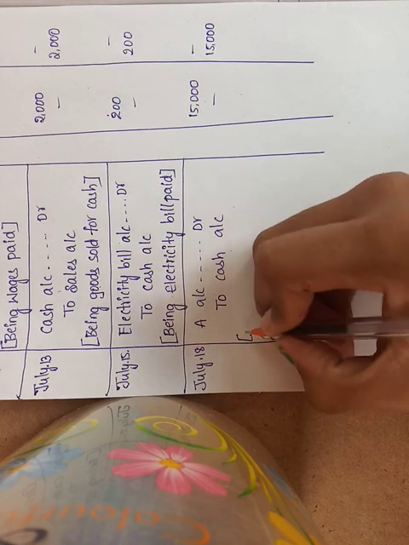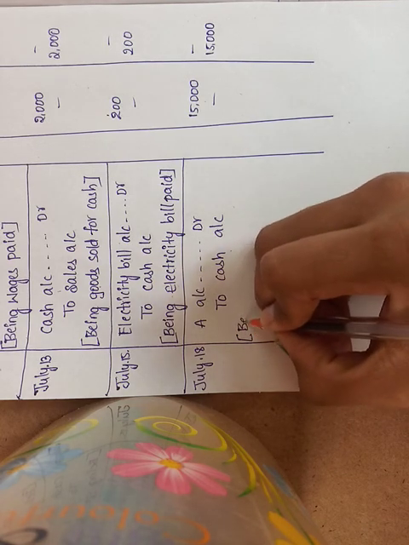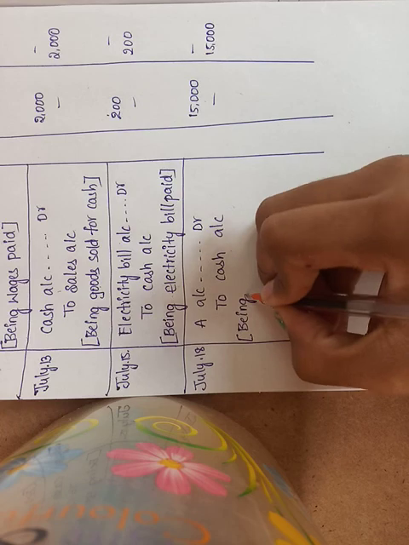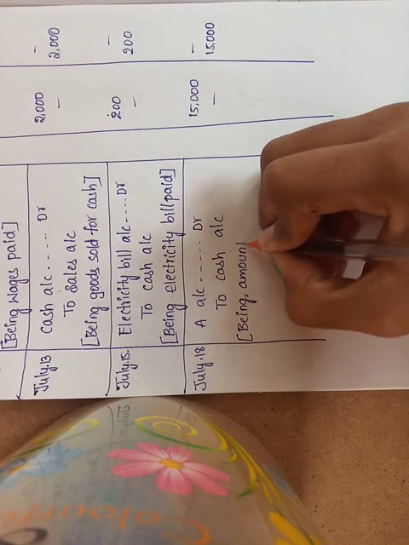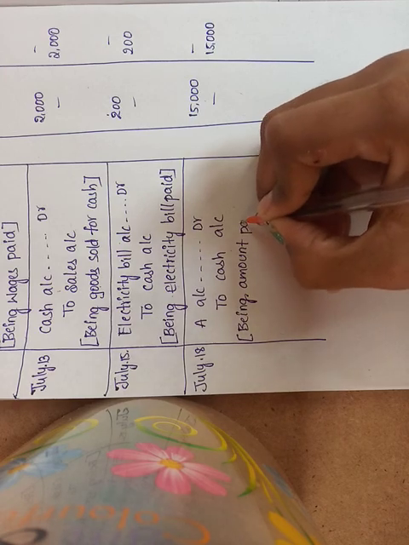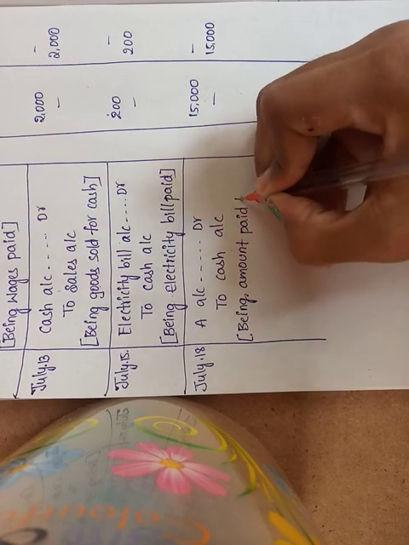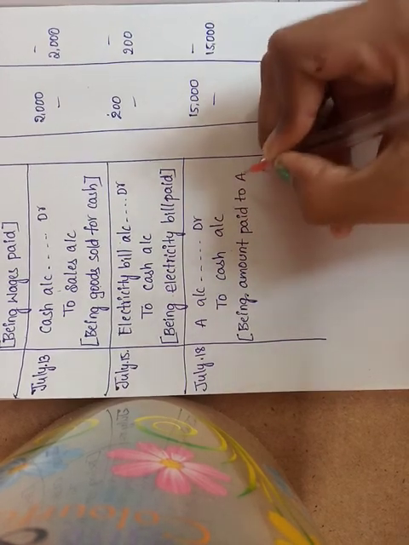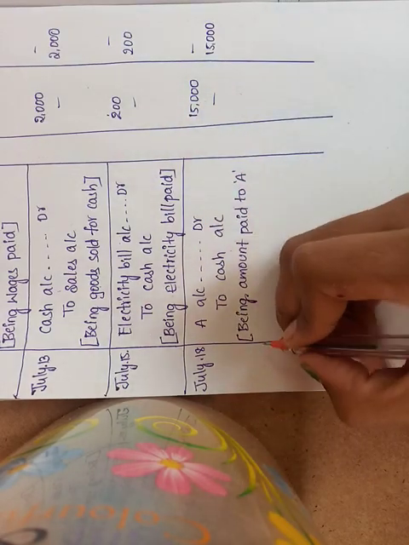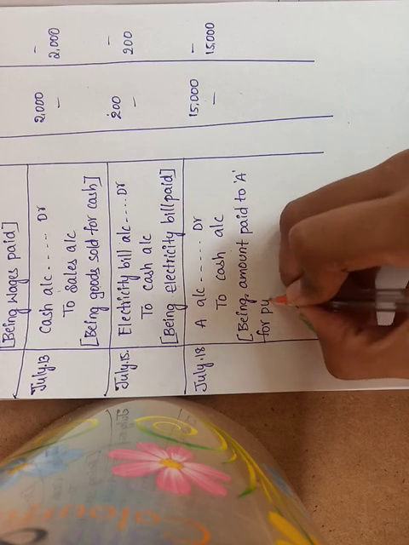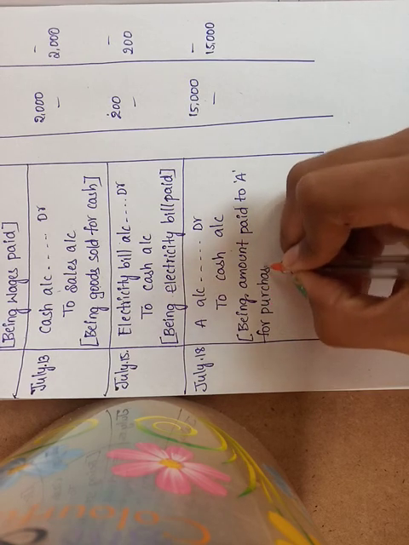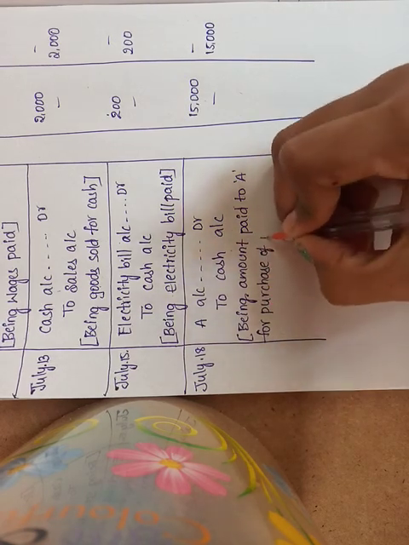Being amount paid to A for purchase of machinery.